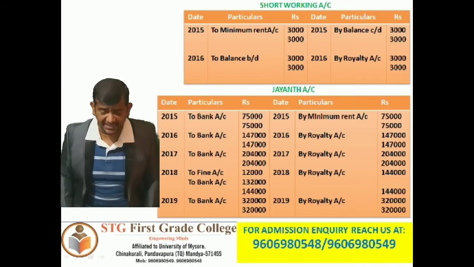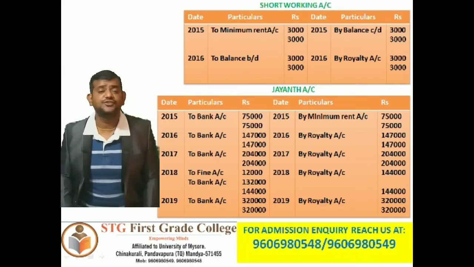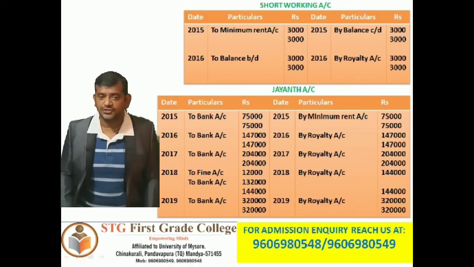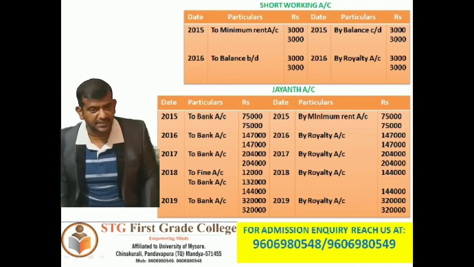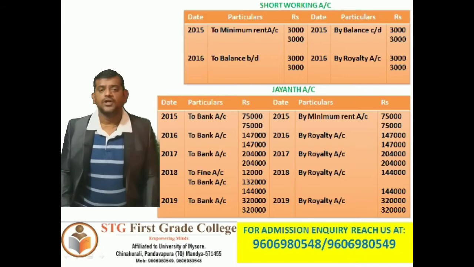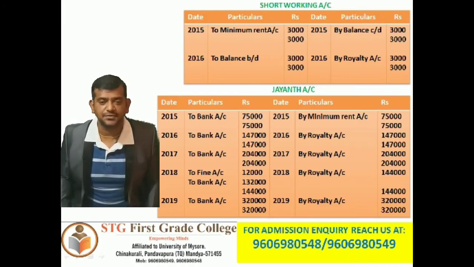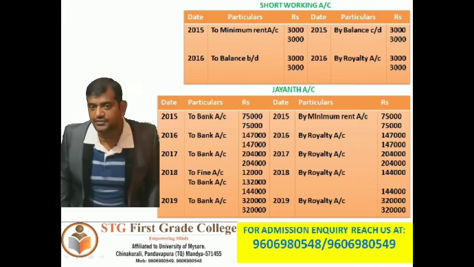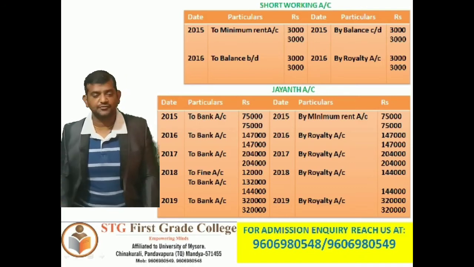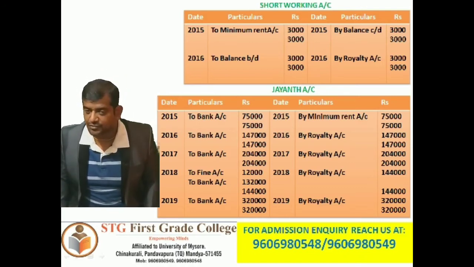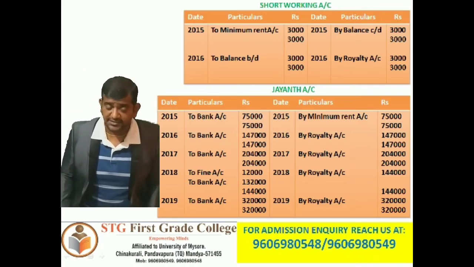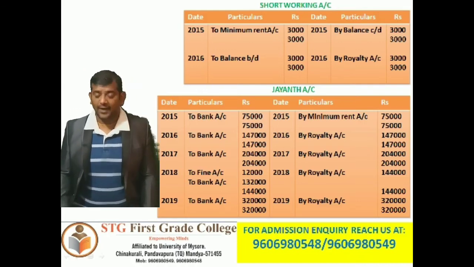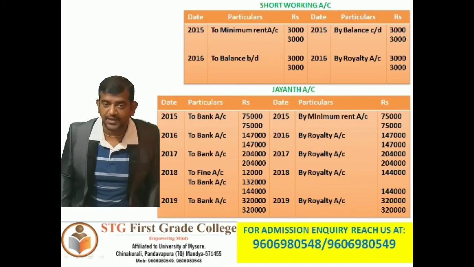Last but not the least, now we are opening the Giant account. Giant account, 6 column table: date, particulars, rupees, date, particulars, rupees. To bank account in the year 2015, 75,000. By minimum rent account 75,000. Both sides total 75,000. 2016, to bank account 1,47,000 rupees.